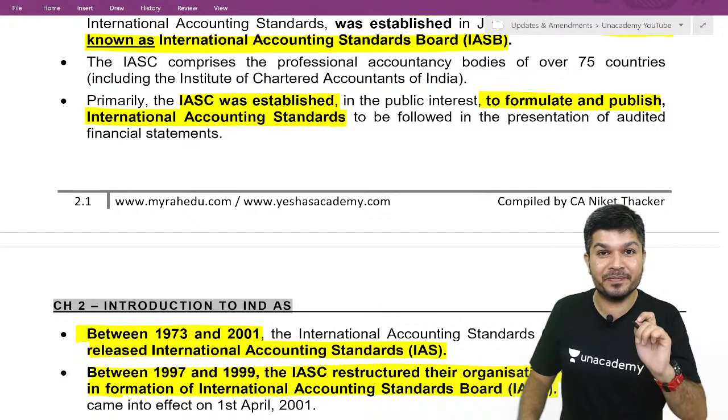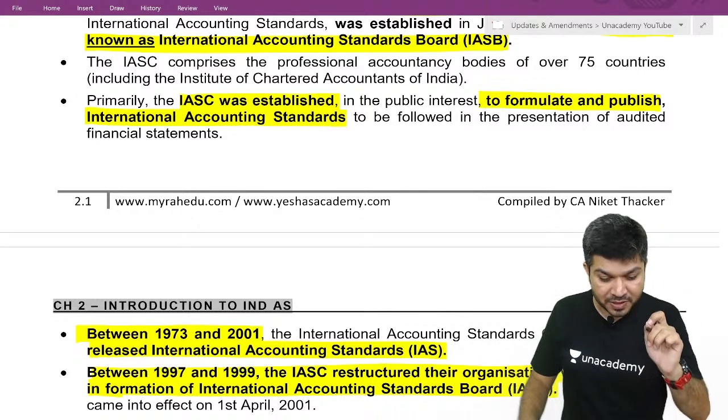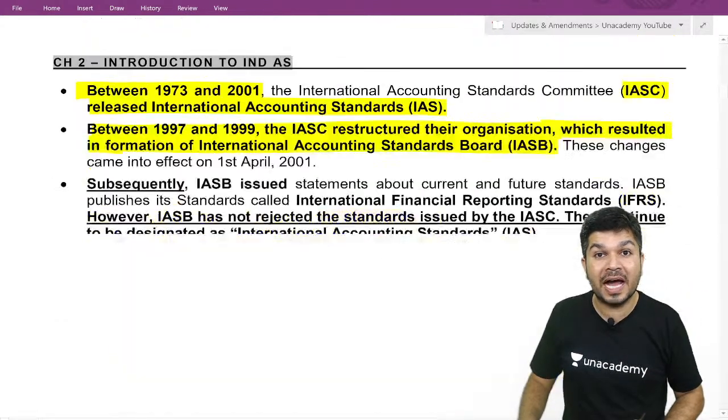IASB issued some additional standards after 2001, which are called IFRS.